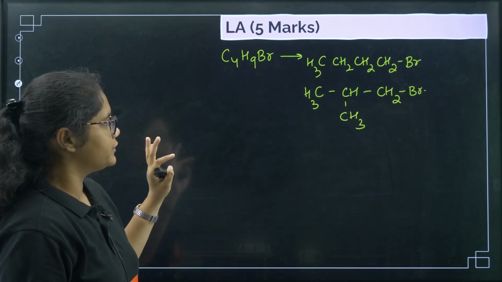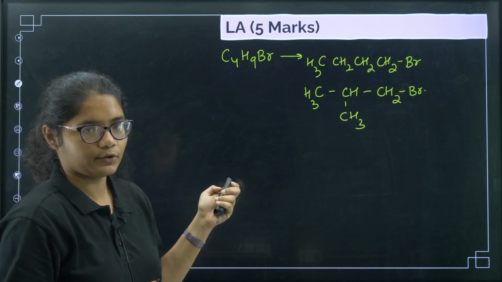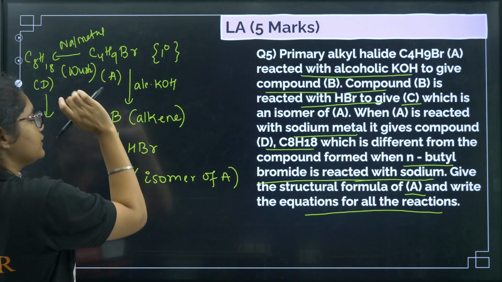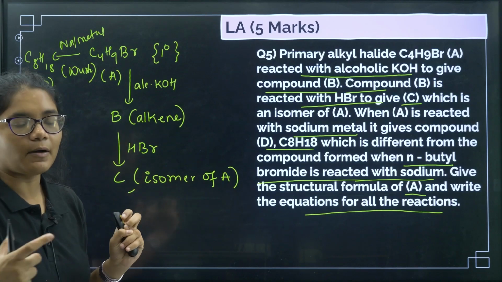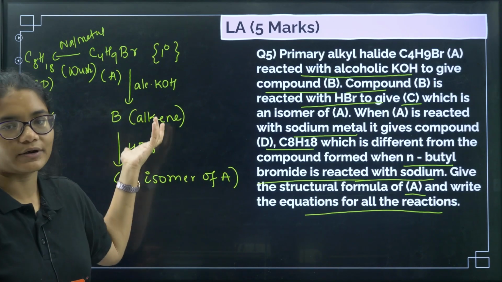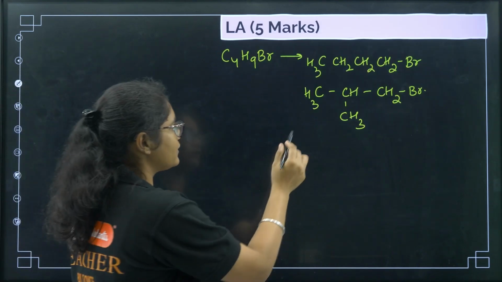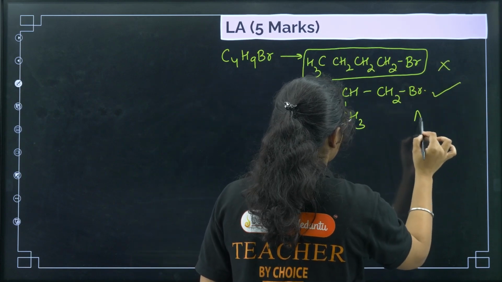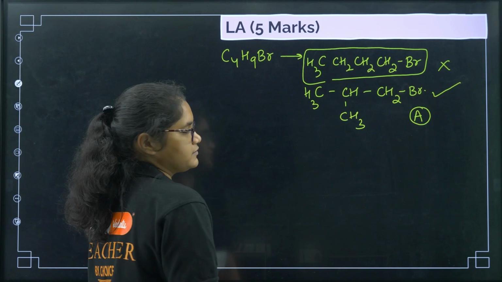Now they have already told you, see the last point, the fourth point, that D is not the compound which is formed when n-butyl bromide reacts with sodium. So that means n-butyl bromide cannot be A. So this has to be your A. So A's structure is found out.